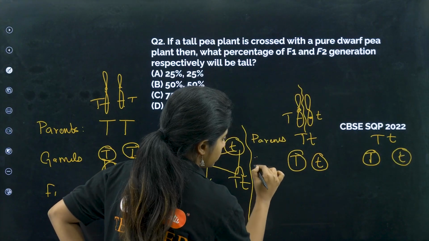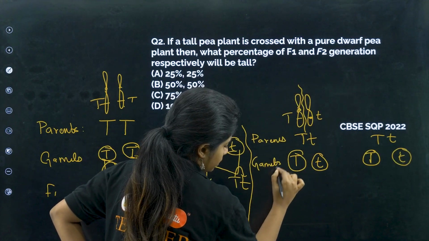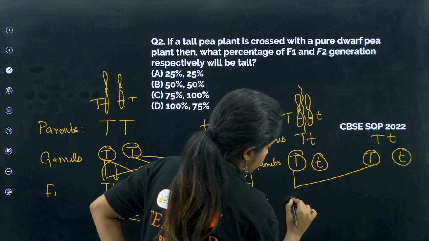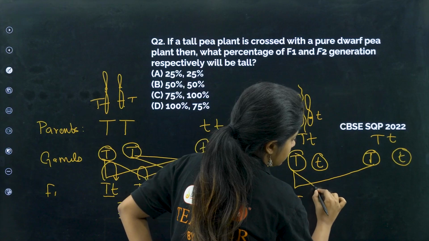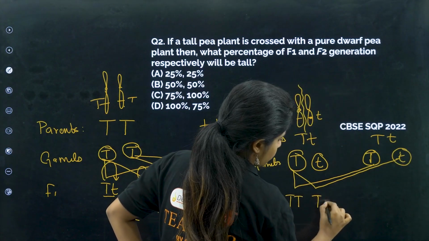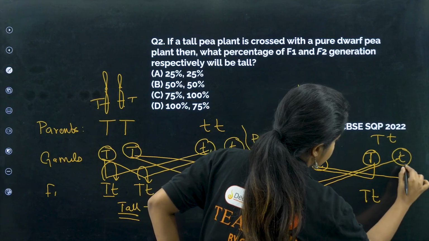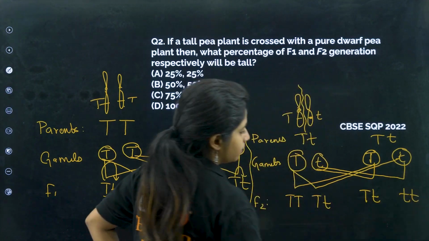Now, these were the gametes. This time it's the F2 generation that we are talking about. So this goes with this, you get capital T, capital T. This goes with this, you get capital T, small t. This goes with this, you get again capital T, small t. This goes with this, you get small t, small t.